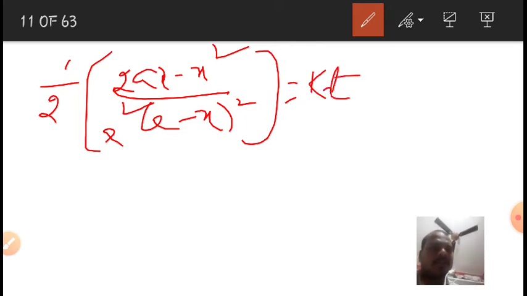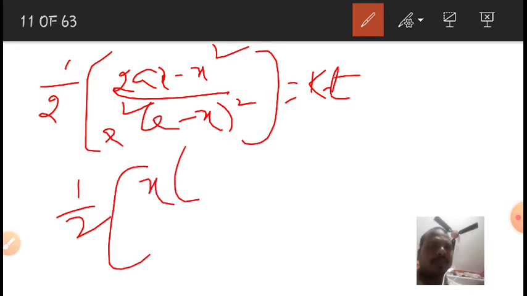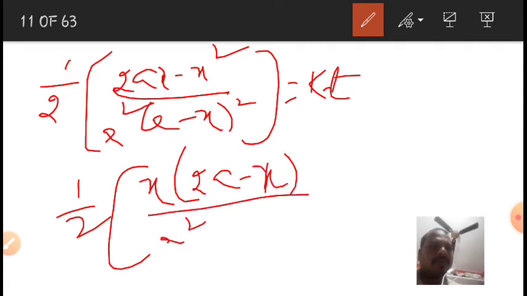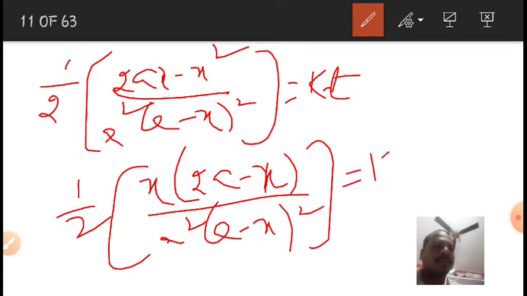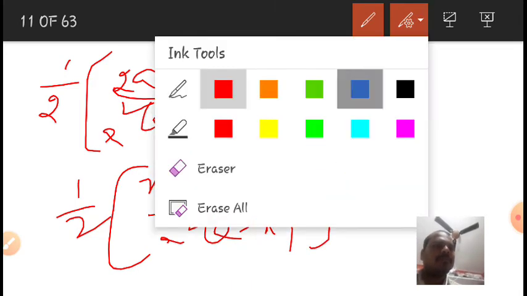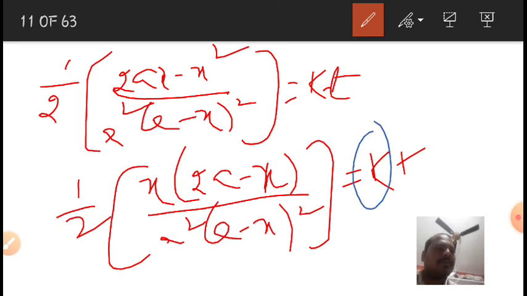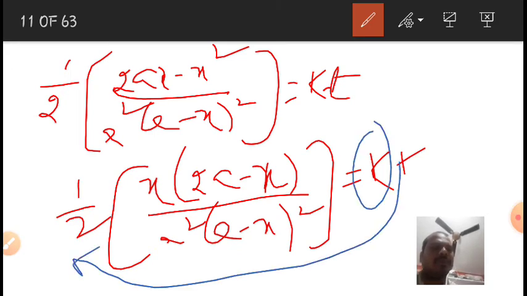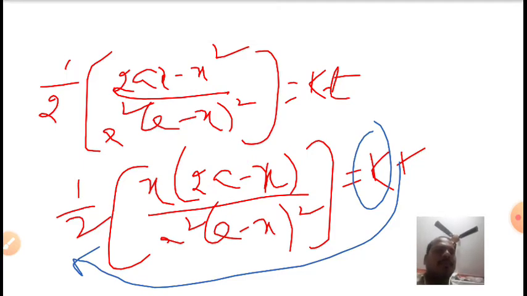We can take x as common, so 1 by 2 into x(2a minus x) by [a square into (a minus x) whole square] is equal to kt. I want the k value, so I am moving this to the left side.